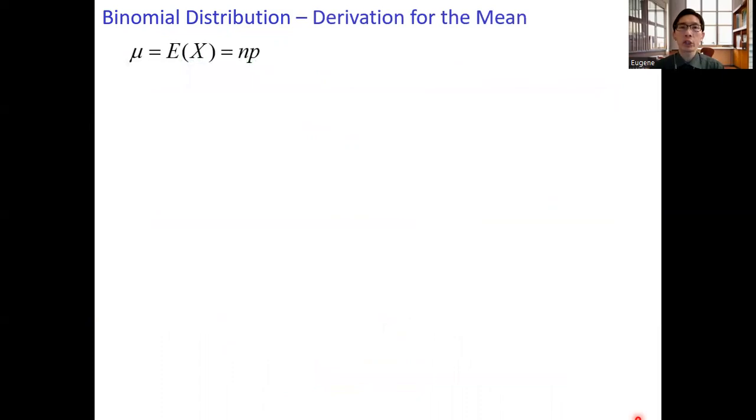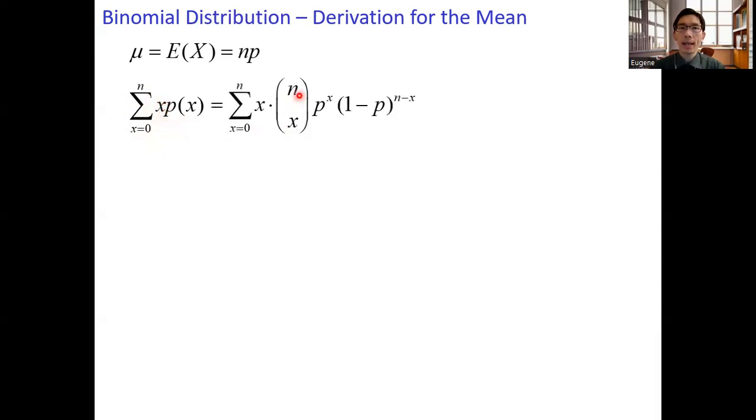We start with the definition of the expected value of X, which is the summation over all possible values of x. In the binomial distribution, x can take on values 0, 1, 2, up to n. Sum over the expression of x times P of x, where P of x is nCx times p to the power x times the factor 1 minus p raised to the power n minus x.